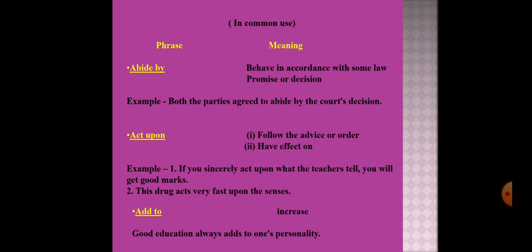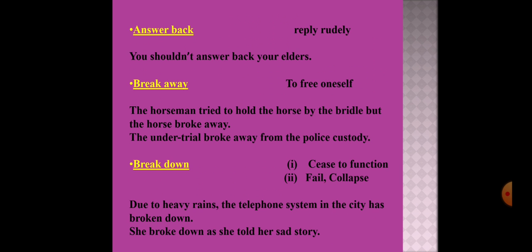For example, if you sincerely act upon what the teachers tell, you will get good marks. This means that if you follow the advice of your teachers, you will get good marks. Then next example is, this drug acts very fast upon the senses, means it has effect on the senses. The next phrasal verb is add to. This means to increase. For example, good education always adds to one's personality.